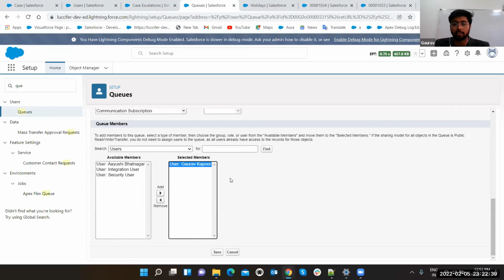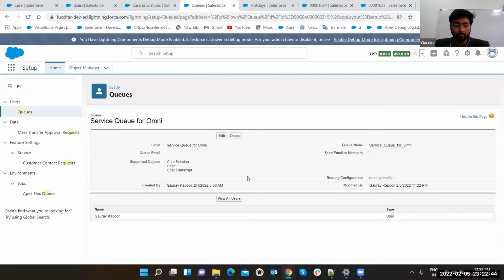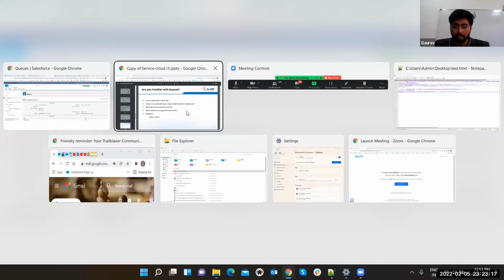Why are we making them queue? We can assign a single user. It is used for a group of users. That's how queue works. And at whatever point you are selecting the user, instead of that, you can select the queue. So you can assign that particular record or feature to this queue with n number of people. Because in owner, you can select only one. But if you select the queue, then you can select multiple persons at a single time. You can assign a single case. Suppose me and Mr. Anand and some other user want to assign a case. Then we can just put this queue there, and that's it. Okay, that's how queue works.